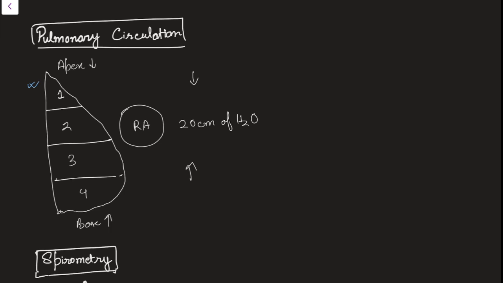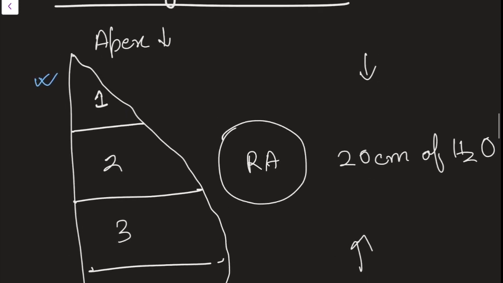So suppose we are considering the topmost portion of the lungs. Here, the arterial pressure, that is PA, is almost equal to the alveolar pressure. Now, in certain cases, one is that the arterial pressure is reduced, in case of hemorrhage. And there can be another condition, that is an increase in pressure of the alveoli, means alveolar pressure is increased.